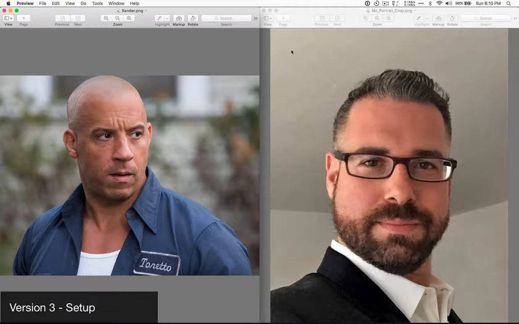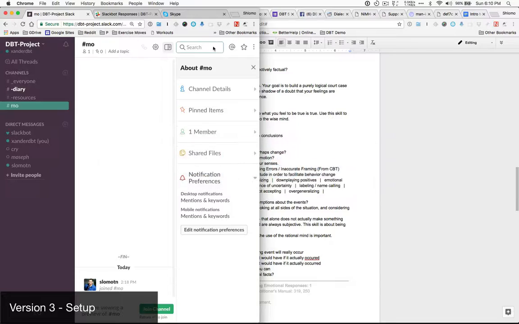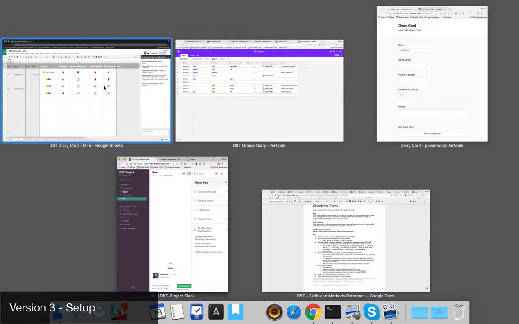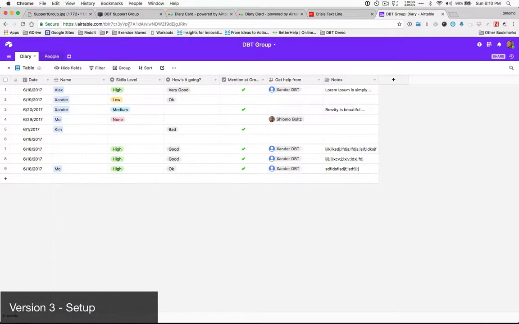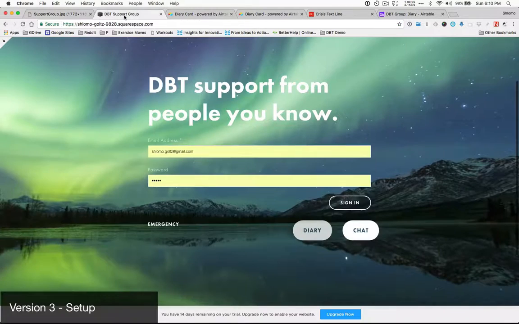So in this last iteration, I created a prototype that is more robust than the last one. Let's see here. Say Xander and I are using this, we have access to a DBT support forum and portal.